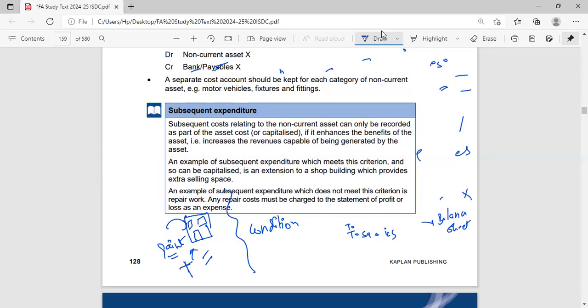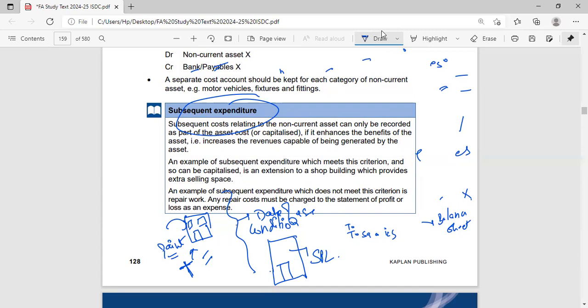So when it is being made, at that time I'll add up the cost. But this is the line where I have started to use. Once I've started using this asset, after that, all the costs which will be incurred will be taken to the statement of profit and loss. But before I use it, this is the date of use, all these painting and decorations will be added to the cost of the asset. Now, what are subsequent expenditures?